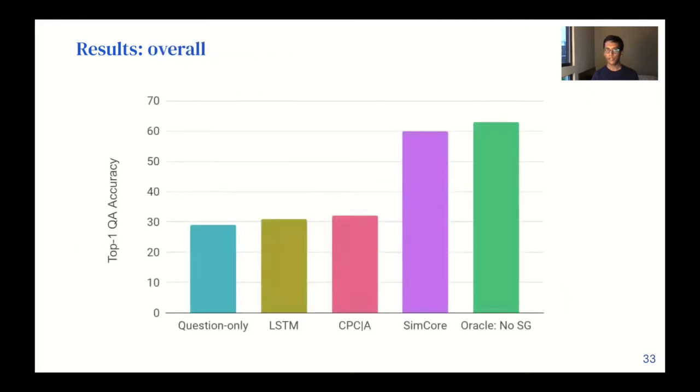If you look at results across all question types, once again, question only, LSTM, and action-conditional CPC are close to 30%. The no-stop gradient oracle gets about 63%, and the SimCore agent gets about 60%.